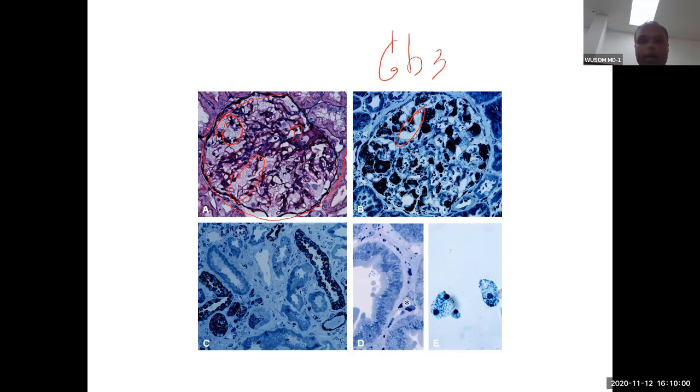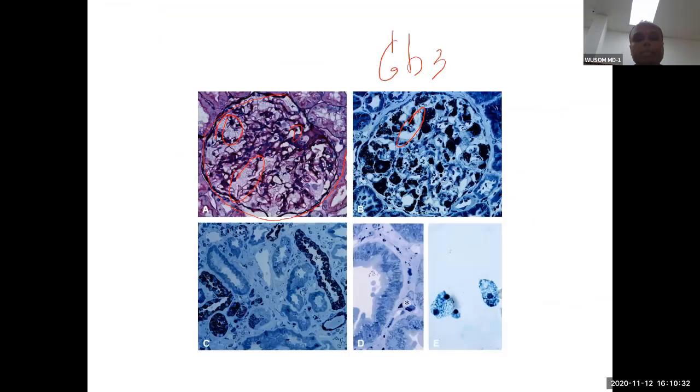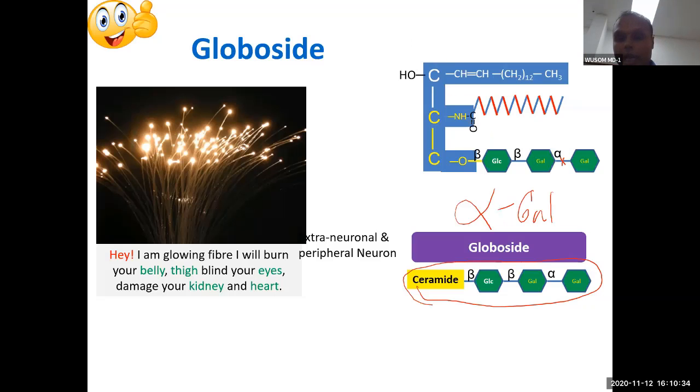Globotriaosylceramide. Remember, this is globotriaosylceramide that is deposited. Why is it deposited? Because of one enzyme deficiency. The enzyme that breaks this bond is absent. What is it? Alpha-galactosidase. This is Fabry disease, alpha-galactosidase deficiency. Because there is an alpha bond, this bond will not be broken as the enzyme is absent. That is why this disease happens.